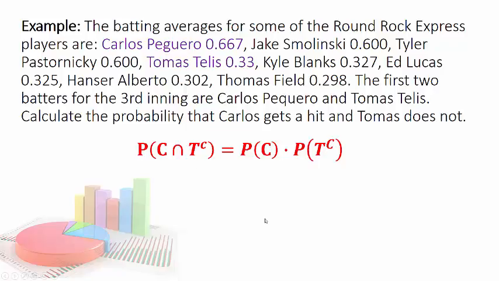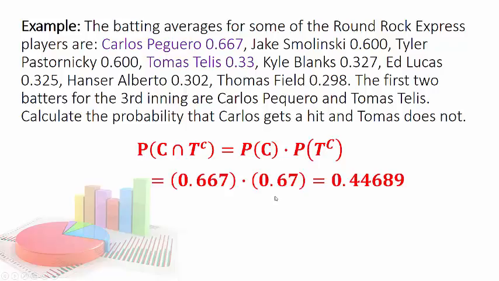The probability of Carlos getting a hit is 0.667. The probability of Tomas Telis getting a hit is 0.33, but I want the probability he doesn't get a hit, so I have to subtract that from 1. So I end up with 0.667 times 0.67, since 1 minus 0.33 is 0.67. When I multiply both together, there's about a 45% probability that Carlos is going to get a hit and Tomas does not.